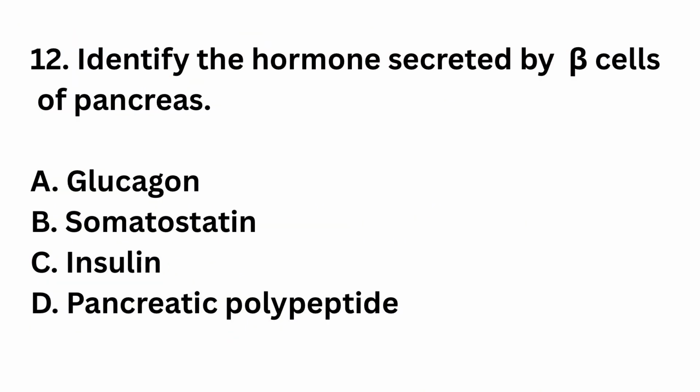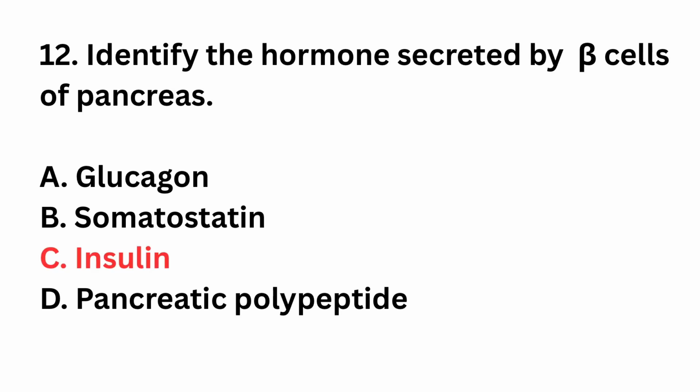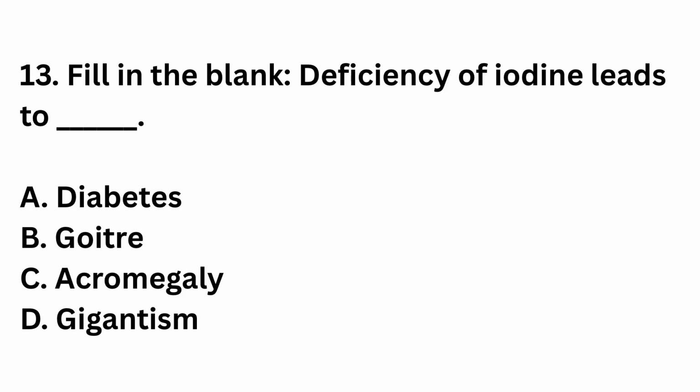Question number 12. Identify the hormones secreted by beta cells of pancreas: glucagon, somatostatin, insulin, pancreatic polypeptide. The right answer is option C, insulin. Beta cells secrete insulin, lowering blood glucose. Alpha cells secrete glucagon.